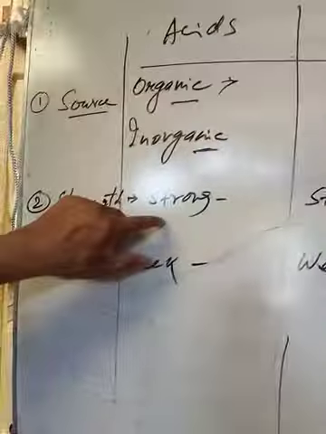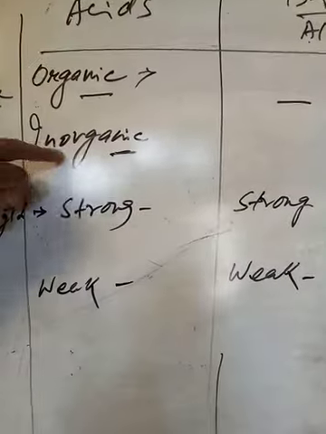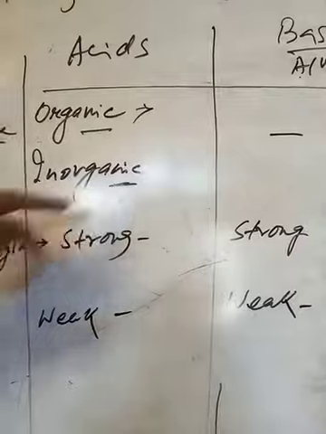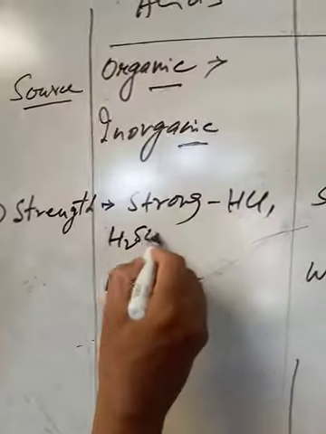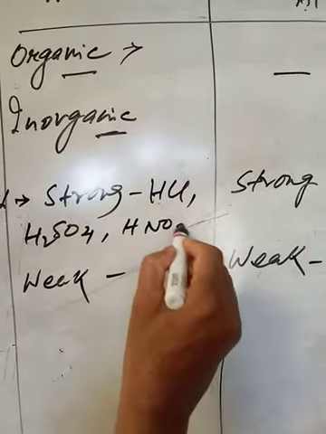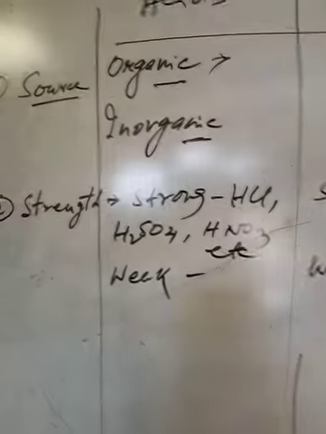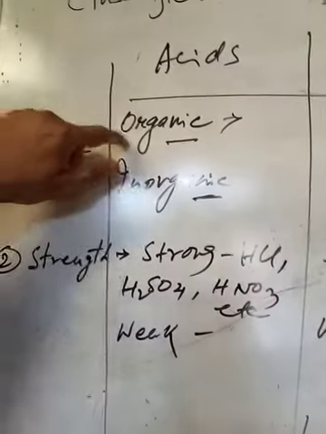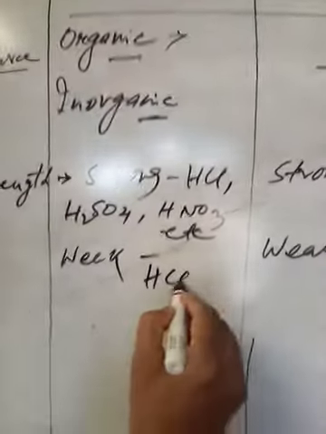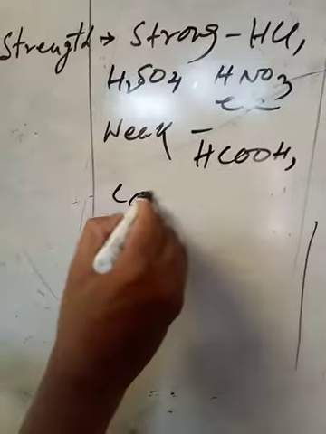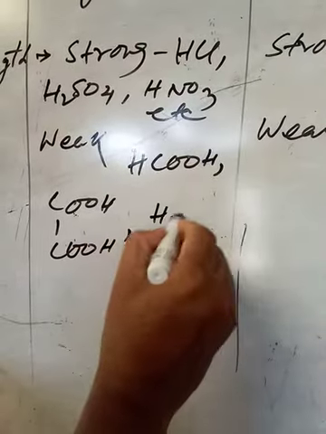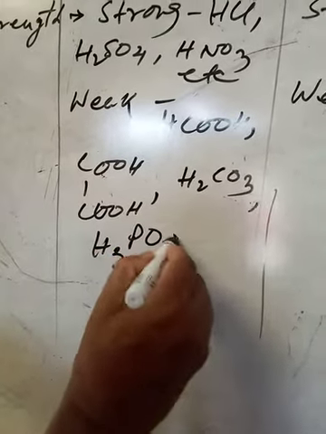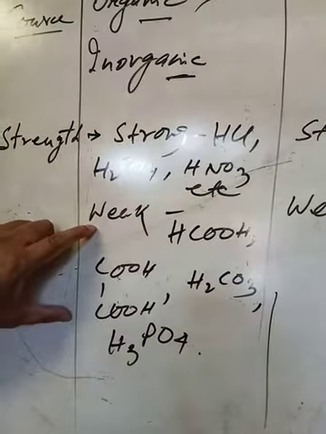Strong acids are examples. Mostly all inorganic acids are strong. Hydrochloric acid, sulfuric acid, nitric acid, etc. These are strong acids. And mainly all organic acids like formic acid, oxalic acid, or some inorganic acid like carbonic acid, phosphoric acid, etc. are weak acid.